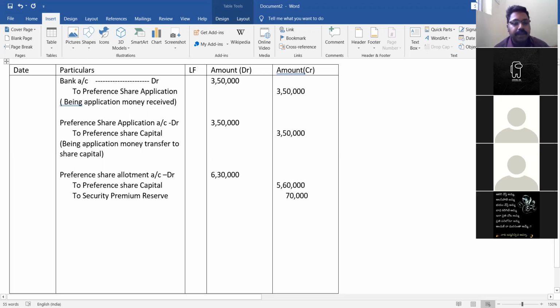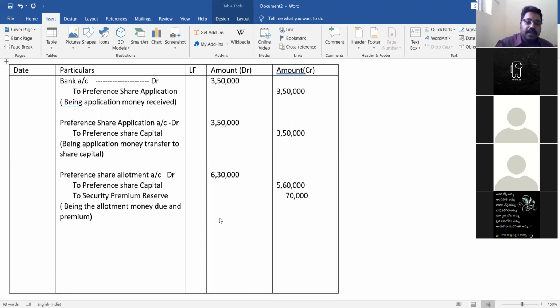So the general entry will be preference share allotment account debit to preference share capital and to securities premium. Actually, allotment is 5,60,000. You can see on allotment they have to pay 5,60,000 and the premium is 70,000. So total on allotment they have to pay 6,30,000.